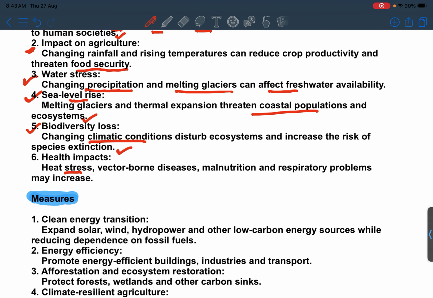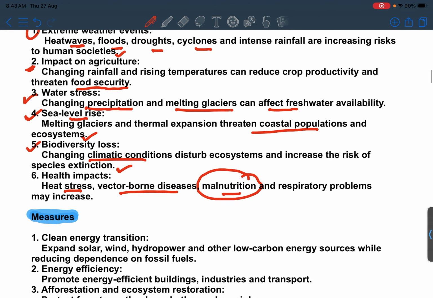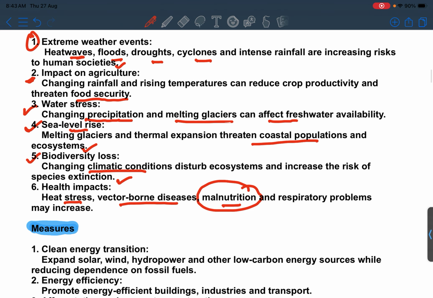So heat stress, vector borne disease, malnutrition, how it is there. If climate changes, and we have already discussed that due to climate change, it threatens food security.